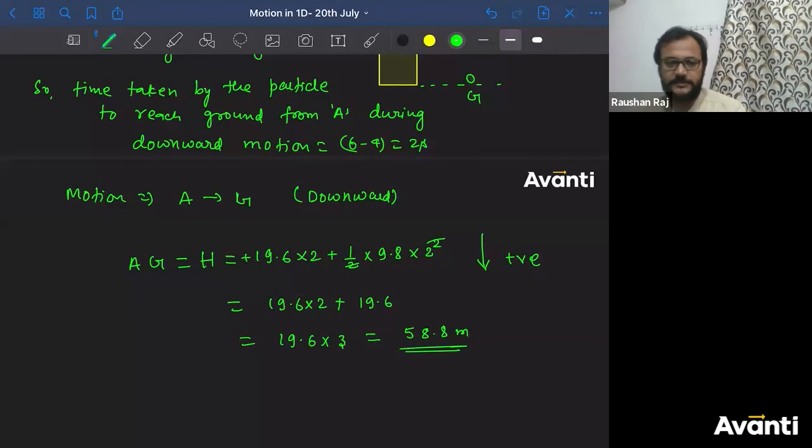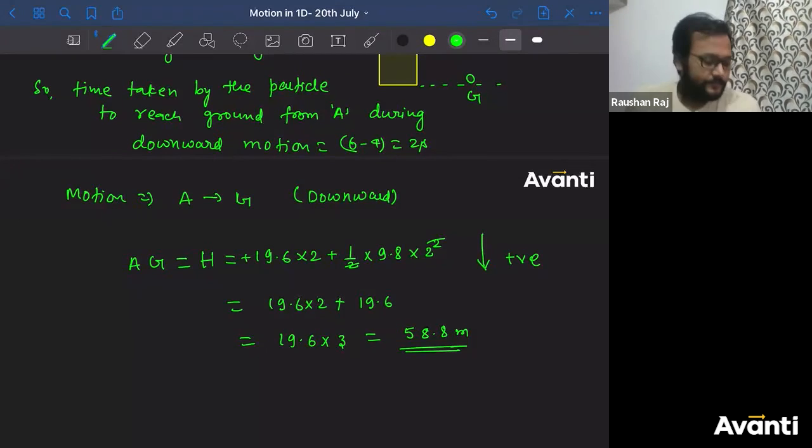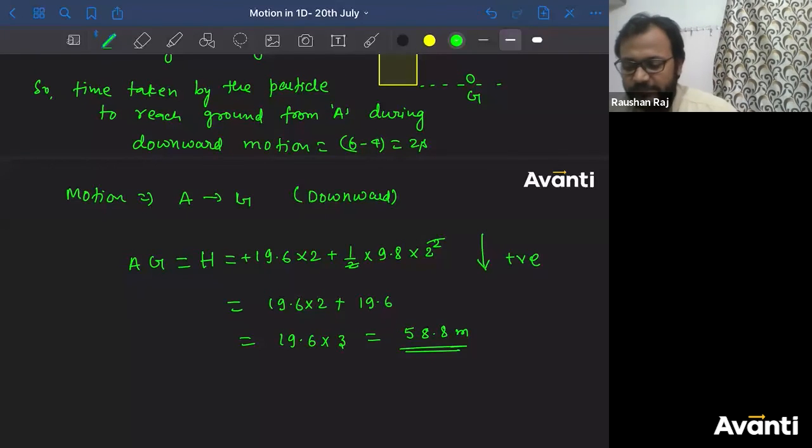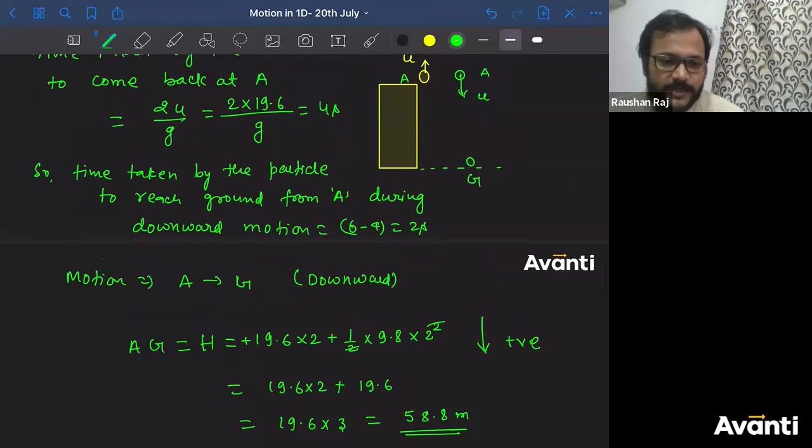50 मीटर कैसे मिला बच्चा? 58.8 is the correct answer. Guys, did you understand this part? Click yes if you have understood this. I'm going extremely slow on your request. आप लोगों ने बोला सिर्फ थोड़ा slow जाइए, so I'm going very very slow. So this is the correct answer. 58.8 is the correct answer.